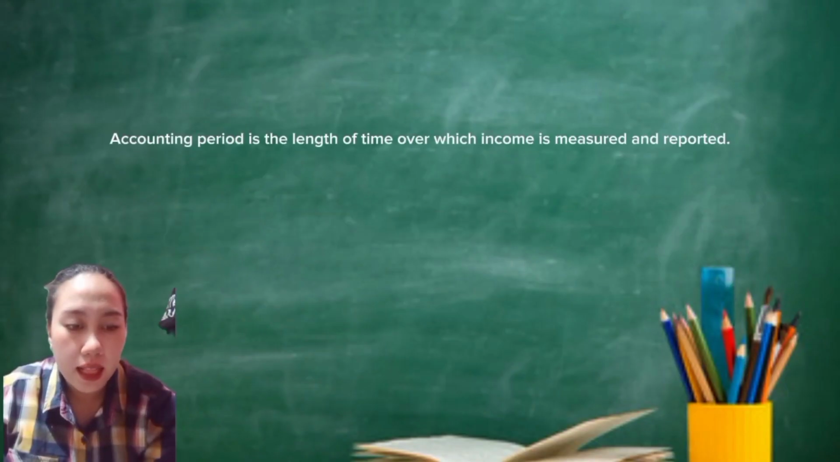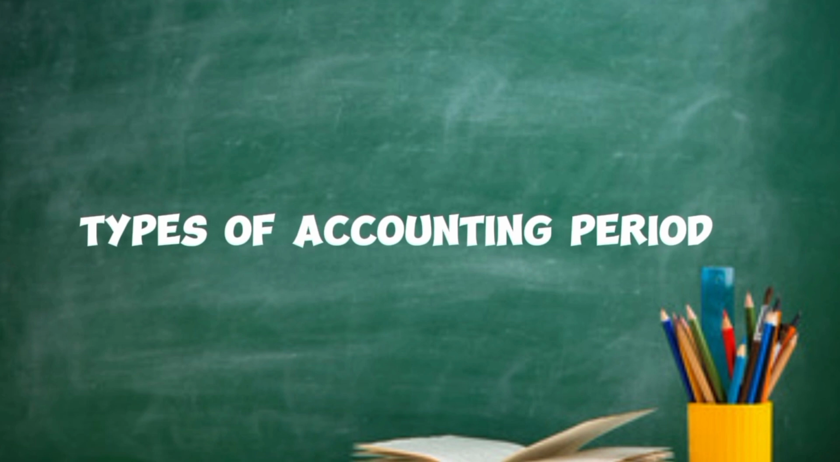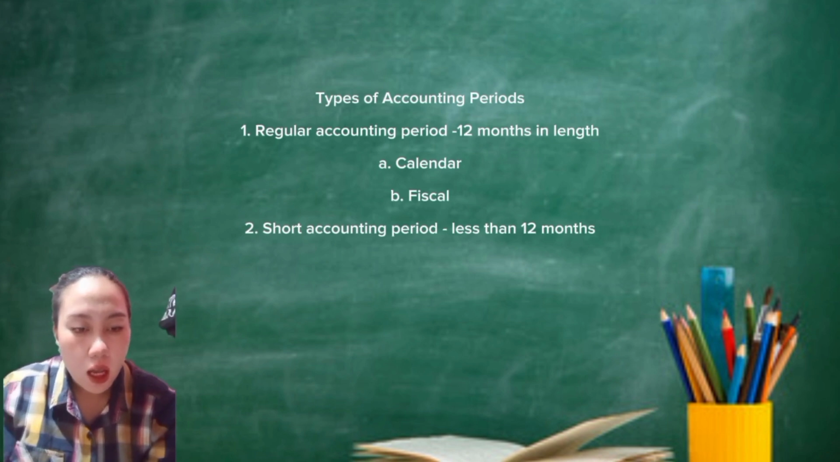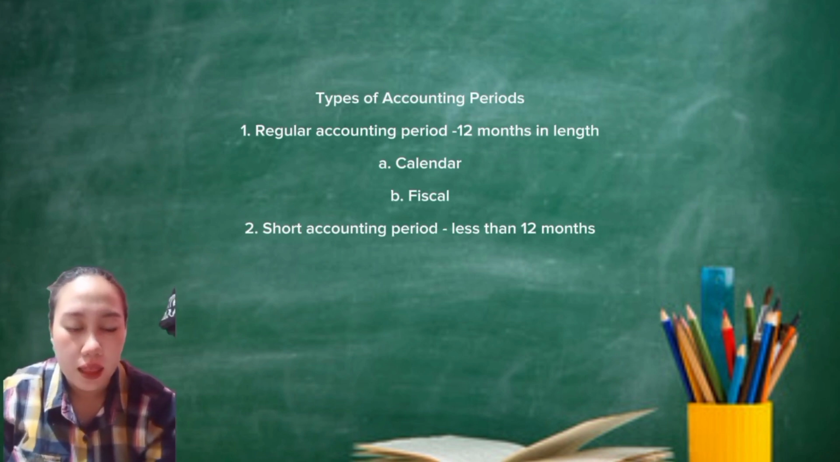Accounting period is the length of time over which income is measured and reported. Types of accounting periods. Regular accounting periods: 12 months in length, calendar and fiscal. Short accounting period: less than 12 months.